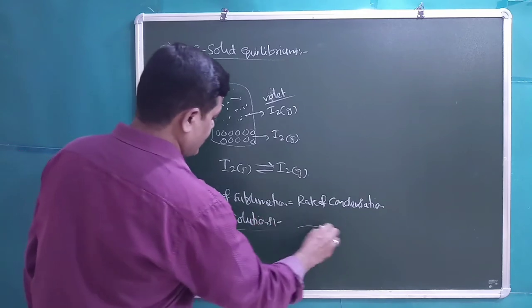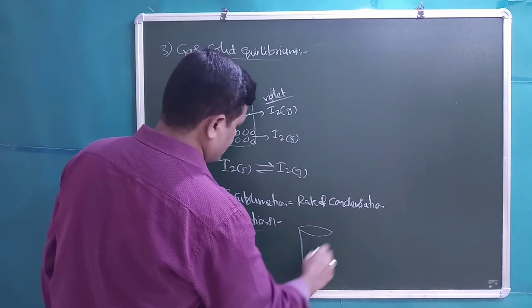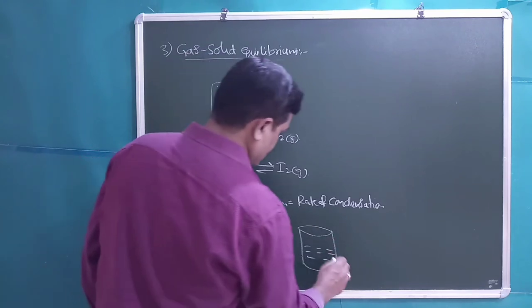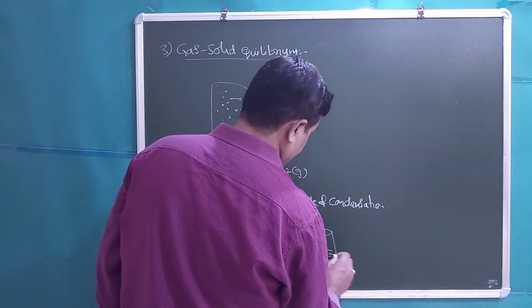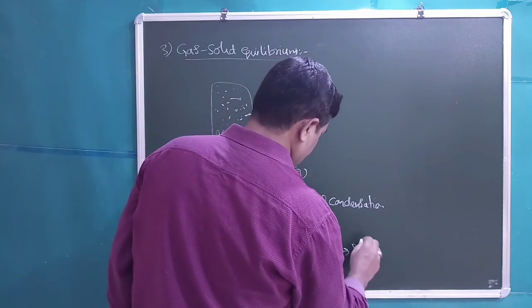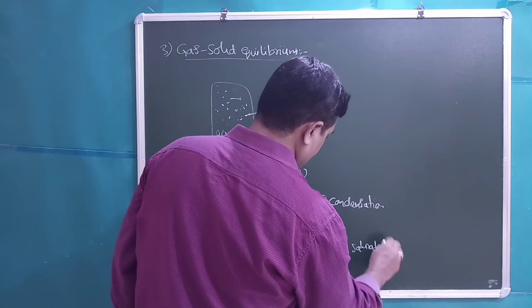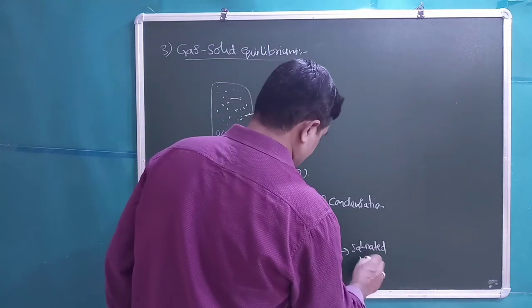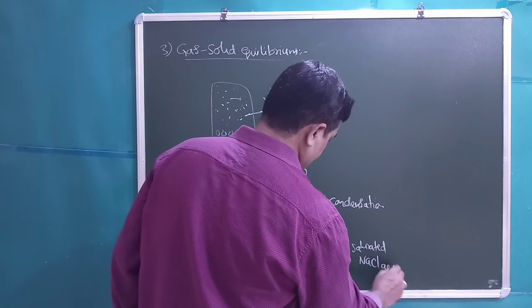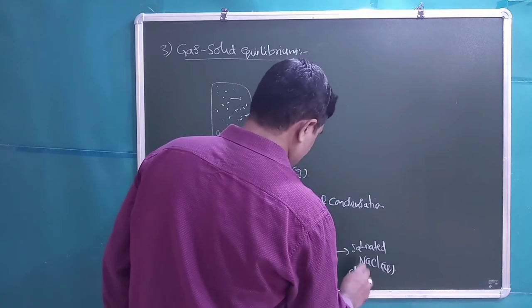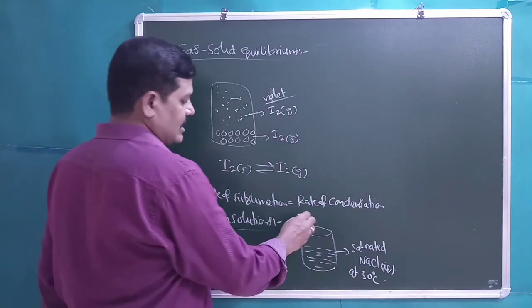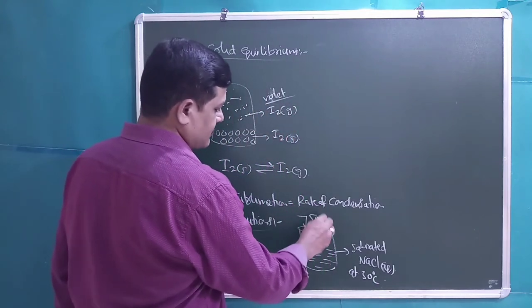Students, for example, we have a saturated solution of aqueous NaCl. Saturated means no more solute can be added to that solution. Assume the saturated NaCl aqueous solution is at a constant temperature of 30 degrees Celsius. To this, if we add 5 grams of NaCl,